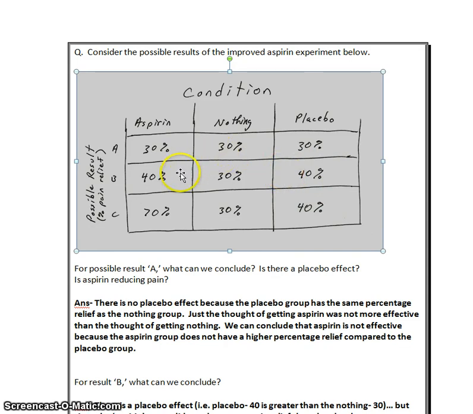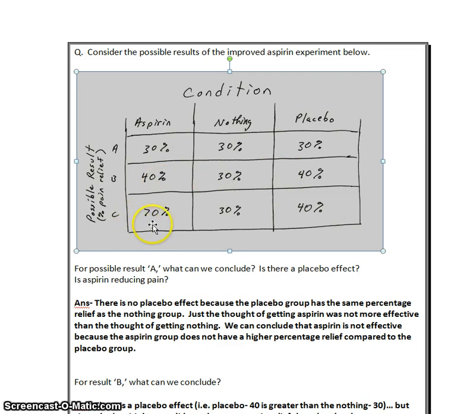But notice the aspirin group, 40% of people report pain relief, which is equal to the placebo group. So since both of these groups got a pill and the aspirin group got the aspirin, aspirin could not beat the placebo effect. So this 40% here is probably due to the placebo effect, not the aspirin. So again, here we would conclude that aspirin is not effective if we got results like possible result B.